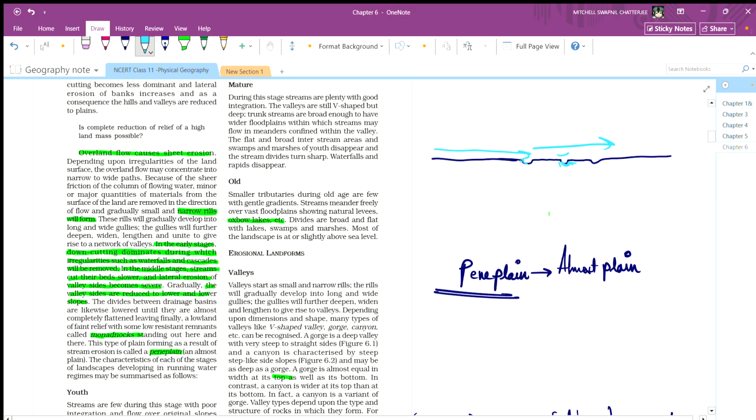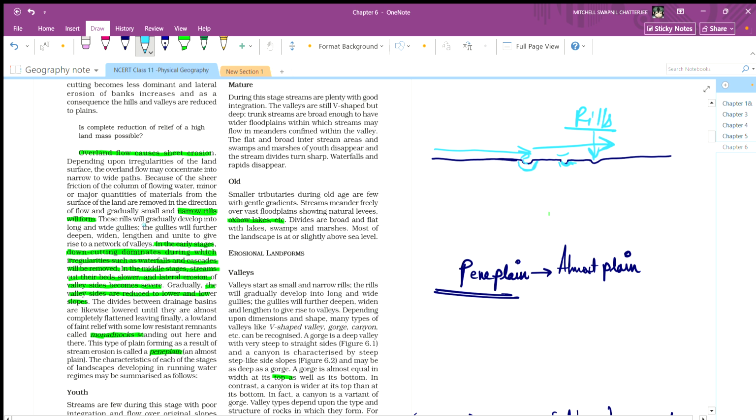When a major quantity of the surface of land is removed due to water pressure, these small things are called rills.